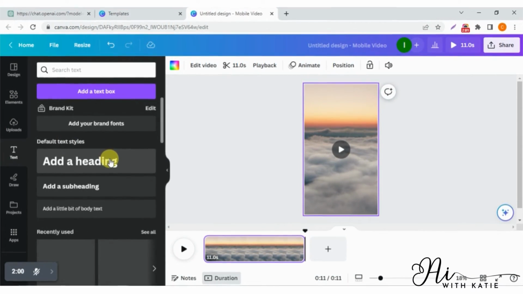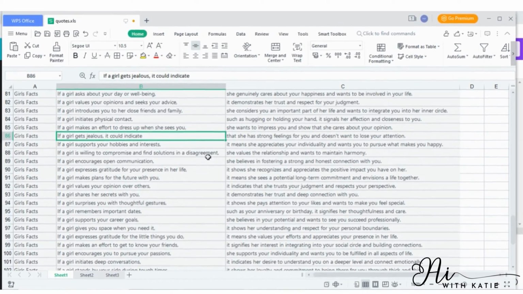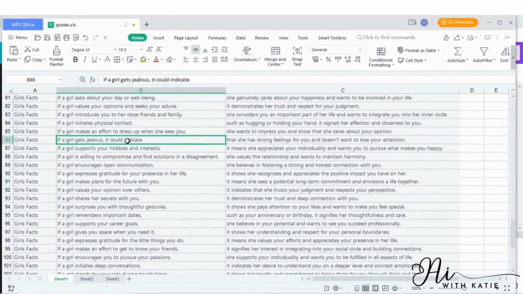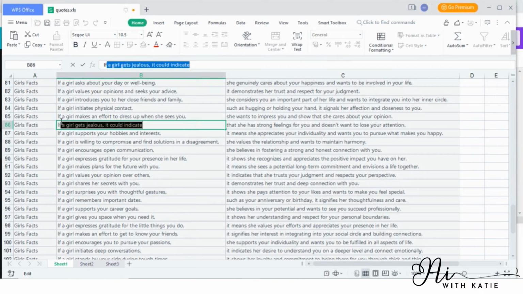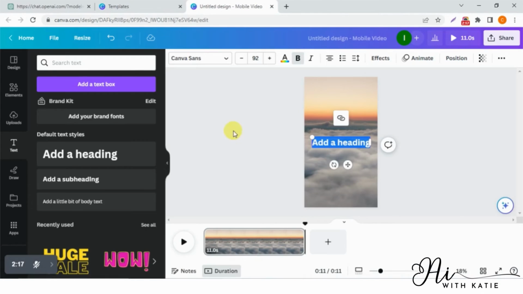So after that, click on text and add a heading. Now we have to write our text over here. I will simply go to my Excel file and copy the first part of my facts. After copying that, just simply paste it over here. Now adjust the text accordingly.